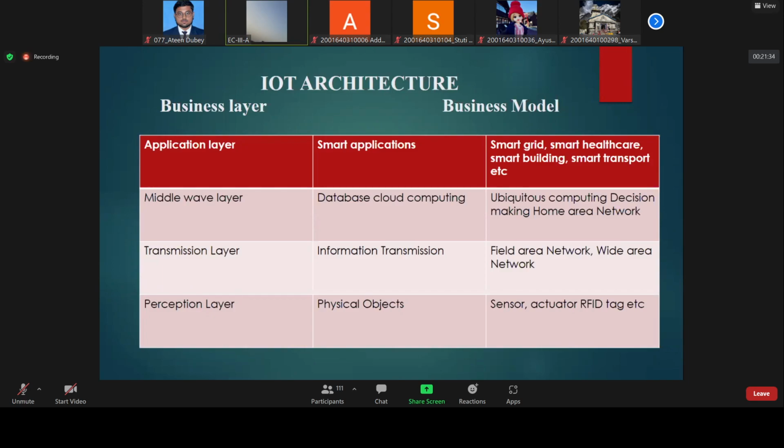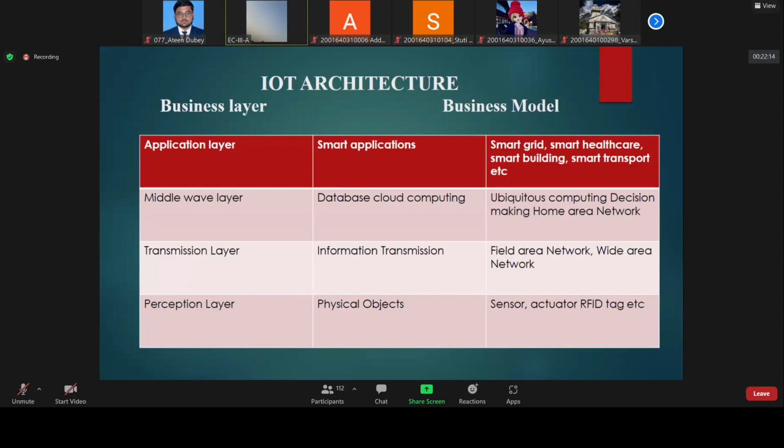So for these kinds of sensors, tags, and actuators, we study all these physical objects: the connectivity, the number of pins, and at which voltage these sensors will work. There are many things we should know during the design of IoT. The perception layer deals with physical objects, and once we understand them clearly, we will move towards the transmission layer, which we use to send the information.